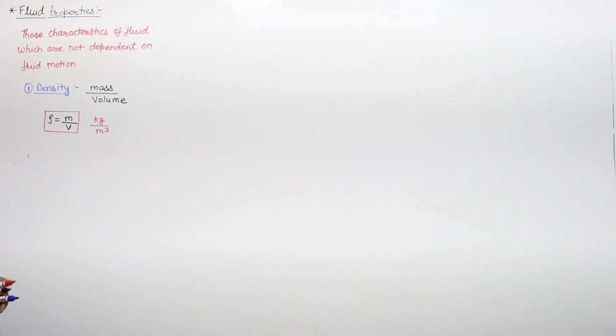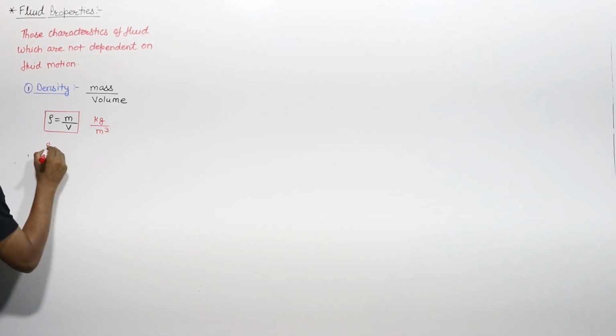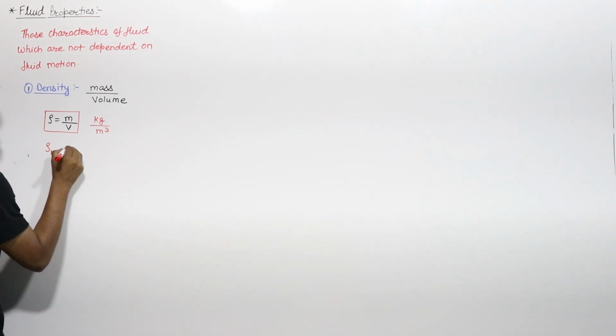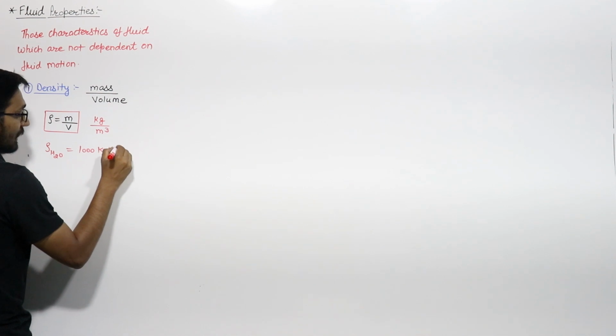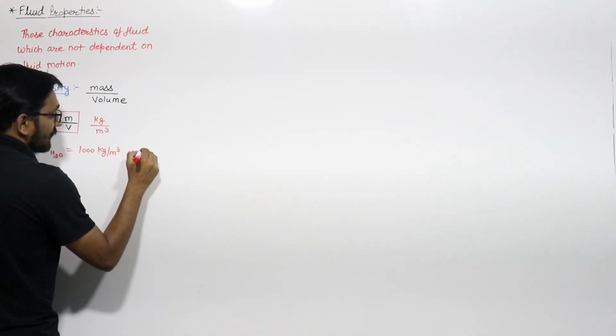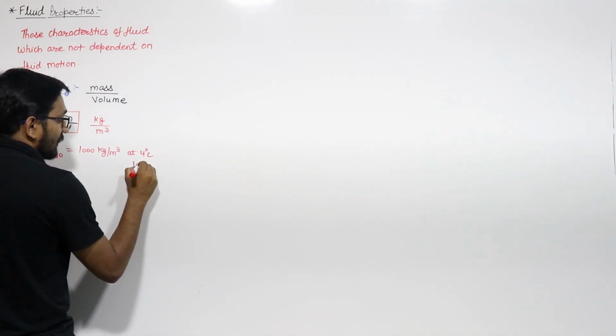A common density you should remember is the density of water, which is 1000 kg per meter cube, and this is at 4 degrees Celsius at 1 atmospheric pressure.